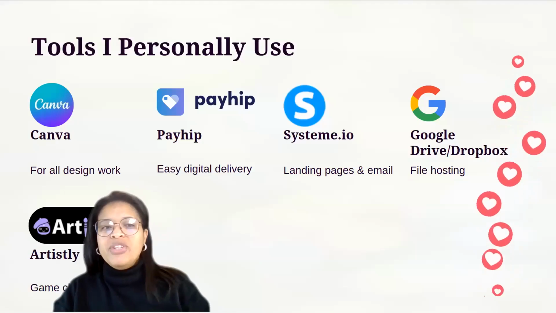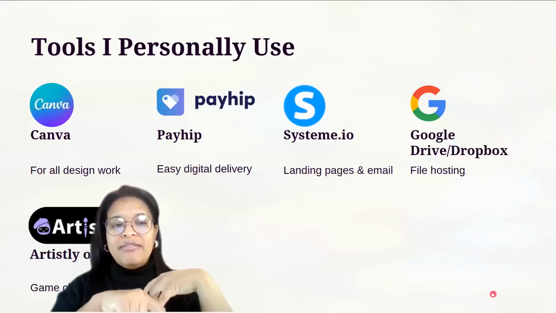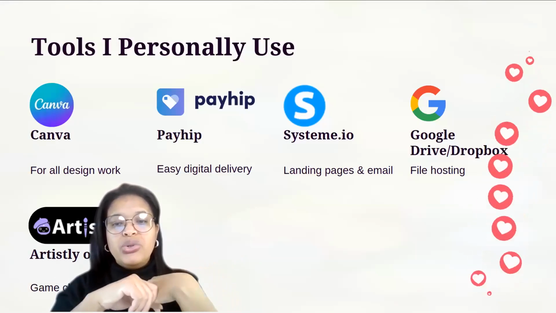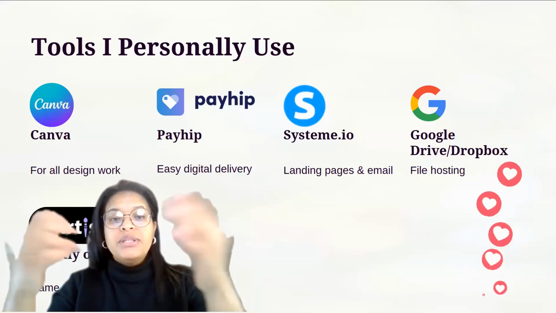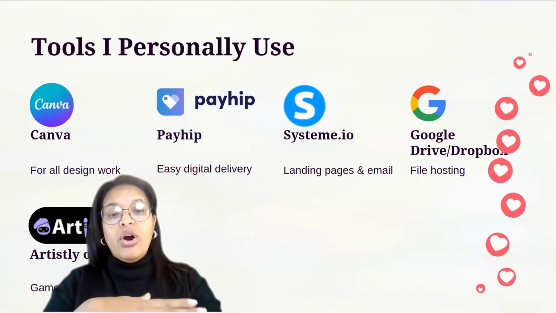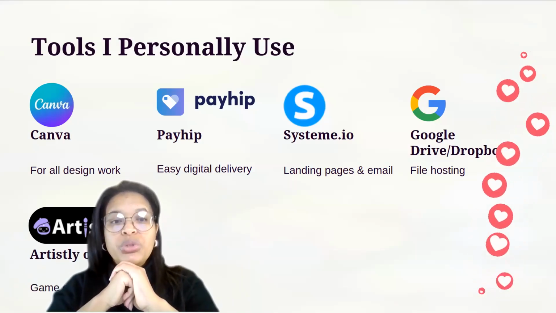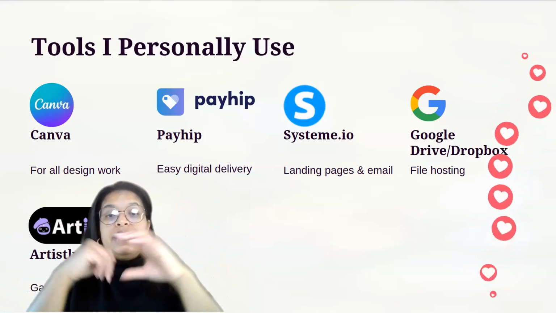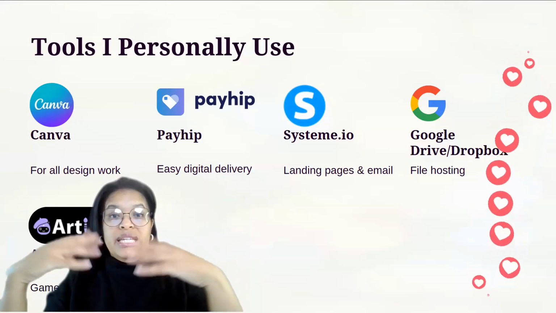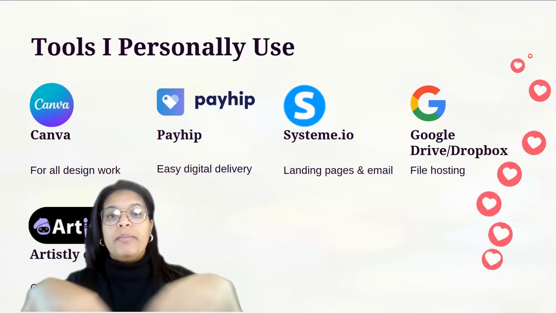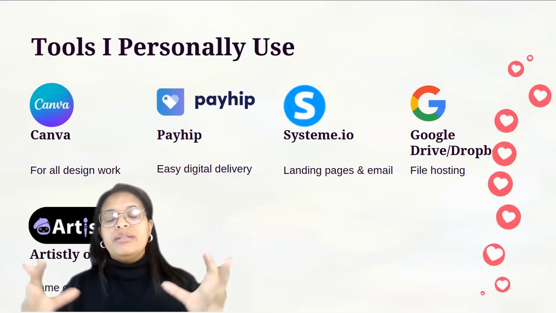Okay. Some of the tools that I use in my freebie process, definitely Canva for mockups especially. So I use Canva on a daily. Canva I use for my product mockups. Payhip I use for my delivery of my digital product or freebie. Payhip is so user-friendly. It's free until you start actually selling, and then they charge you 5% of whatever it is that you are selling. But it's easy to set up, easy to load your products, collect emails, and then just grow your community.